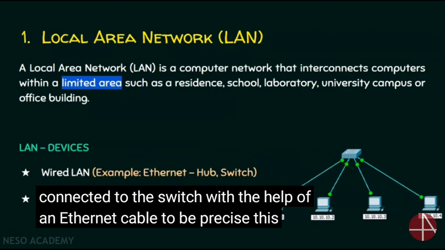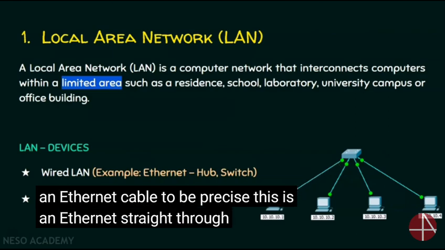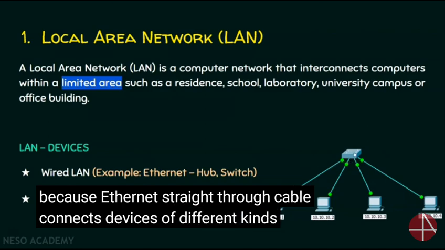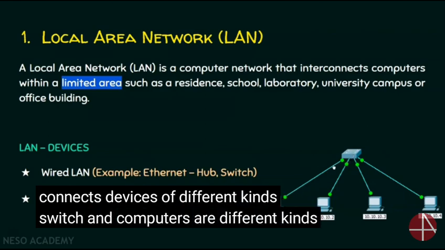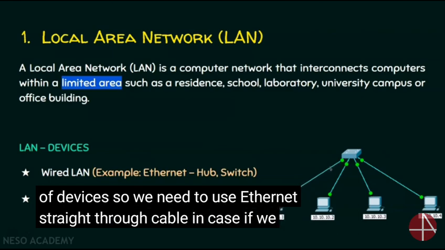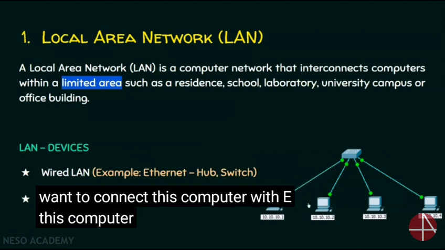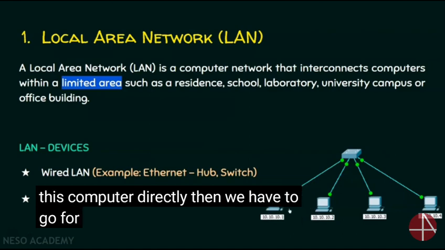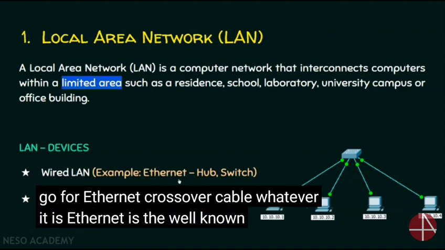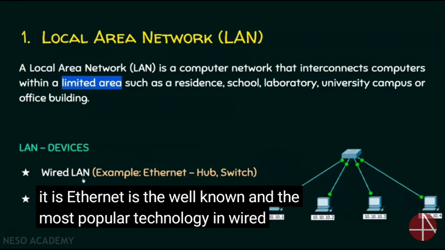To be precise, this is an Ethernet straight-through cable because Ethernet straight-through cable connects devices of different kinds. Switch and computers are different kinds of devices. So we need to use Ethernet straight-through cable. In case we want to connect this computer with this computer directly, then we have to go for Ethernet crossover cable. Whatever it is, Ethernet is the well-known and the most popular technology in wired LAN.